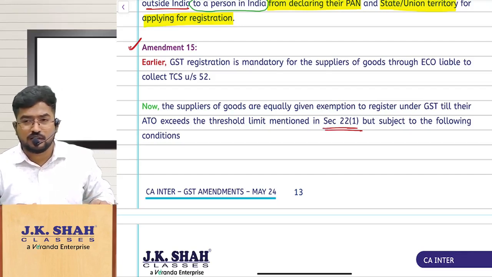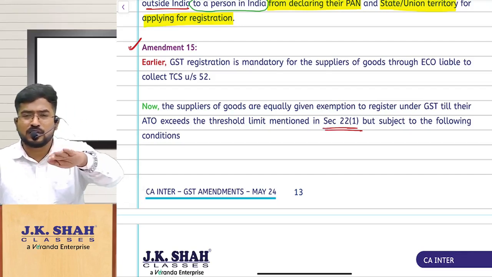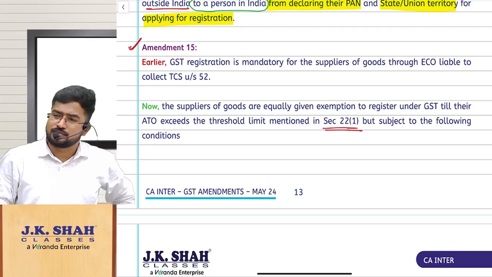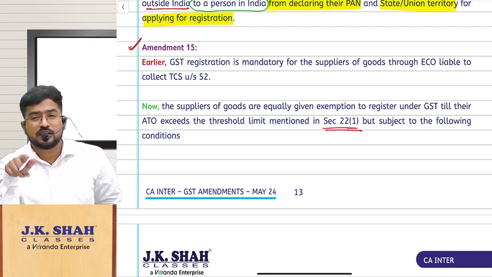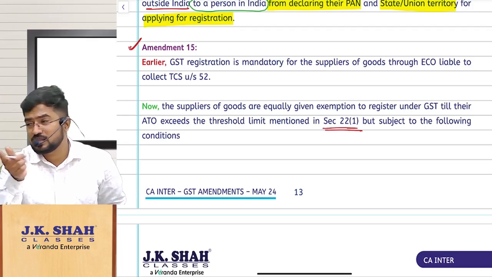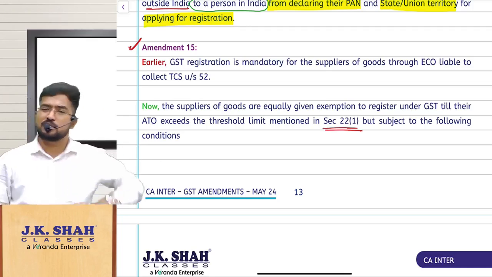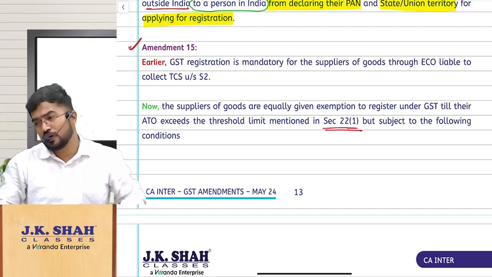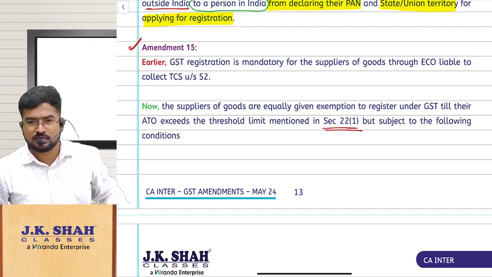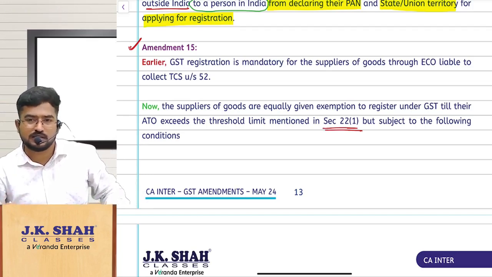Because if you are selling through an e-commerce operator, you can sell to anybody across India. If you are selling goods outside the state, it is interstate supply of goods, so registration is compulsory. Through an e-commerce operator also, there are nice chances that you will be selling outside the state. That means you will be escaping registration.